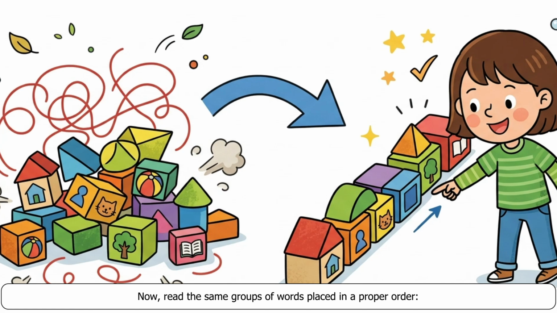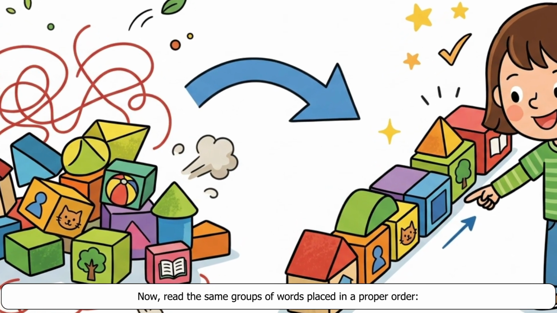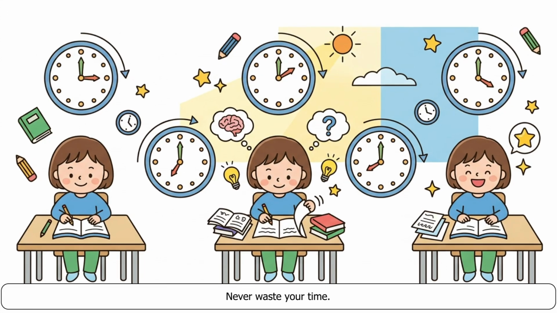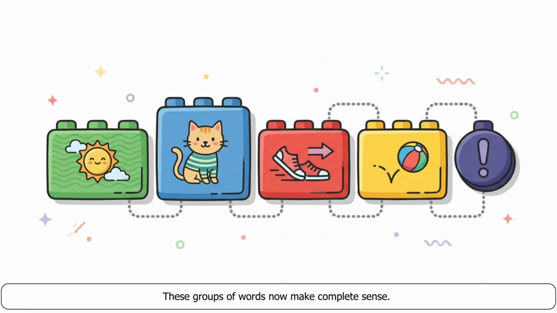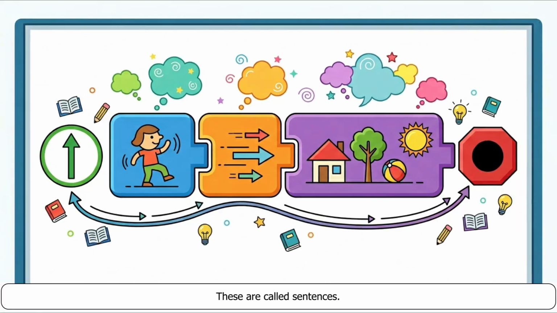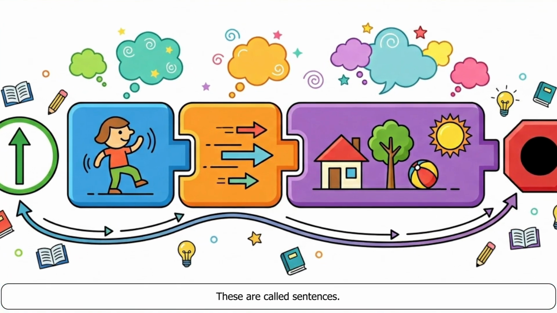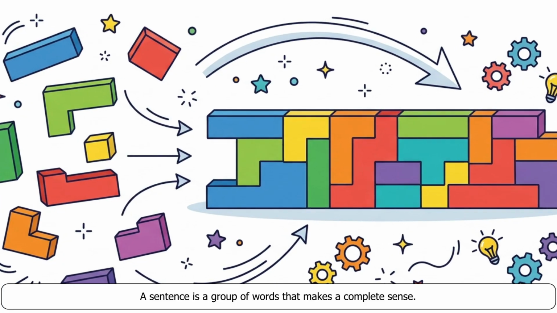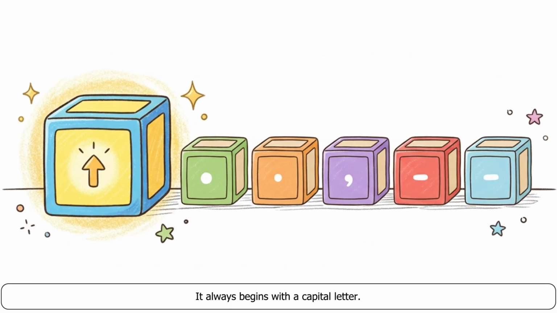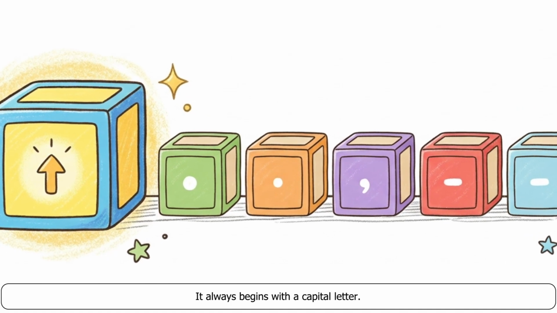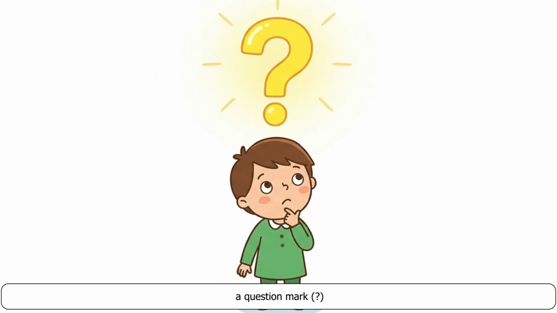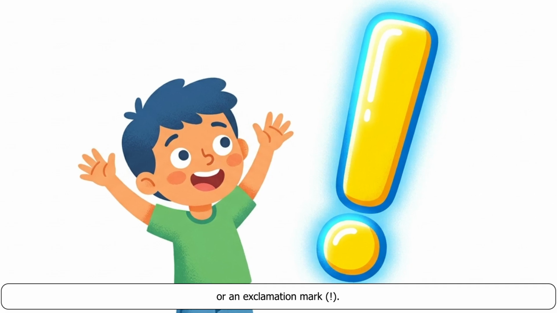Now, read the same groups of words placed in a proper order. I am flying a kite. Never waste your time. These groups of words now make complete sense. These are called sentences. A sentence is a group of words that makes a complete sense. It always begins with a capital letter. Sentences can end with a full stop, a question mark, or an exclamation mark.